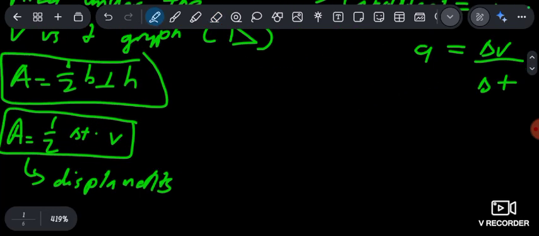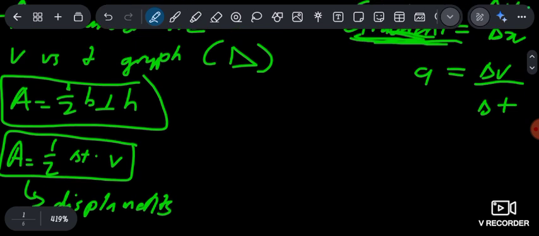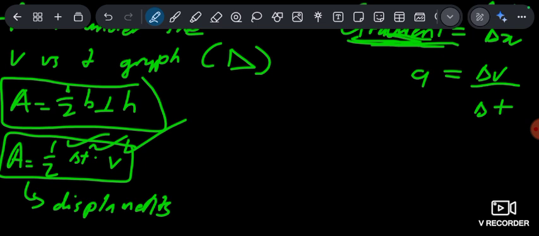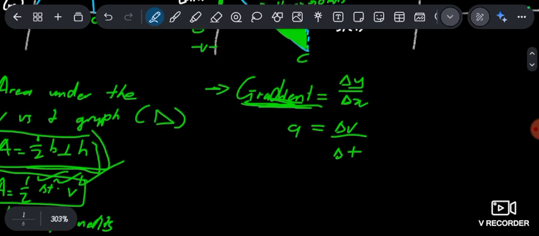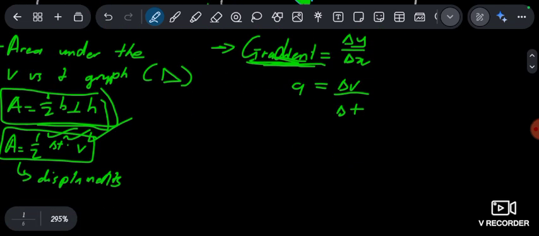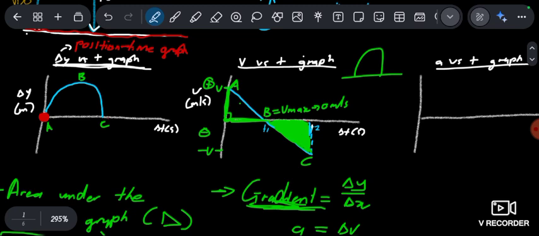Because in an exam, you'll go ahead and try to use the equations of motion, but you won't have 1/2 times t times v in an exam, right? So you have to know that this is the area of a triangle, as I'm given over there. Right, they always form triangles. You'll see they always form triangles, guys. But we'll do applications, you'll understand.